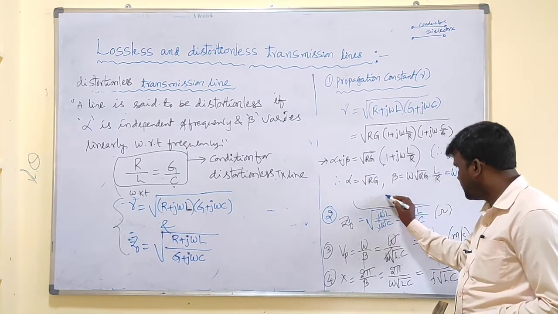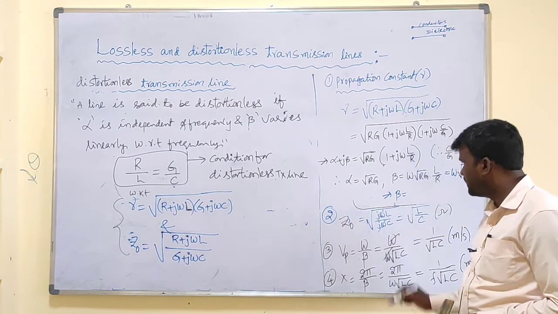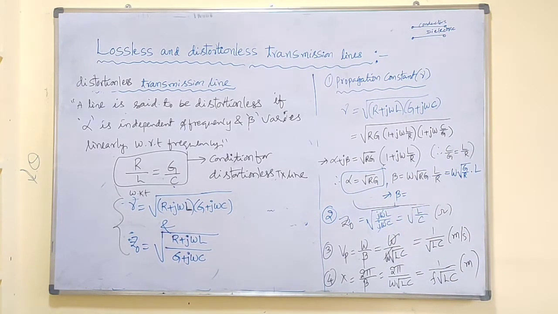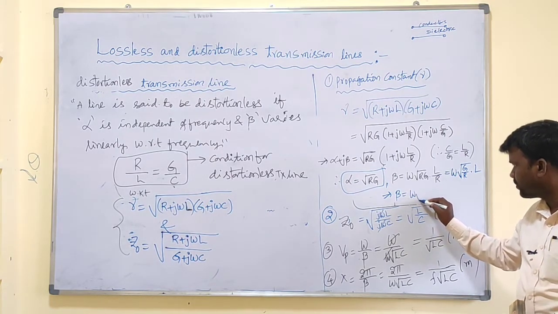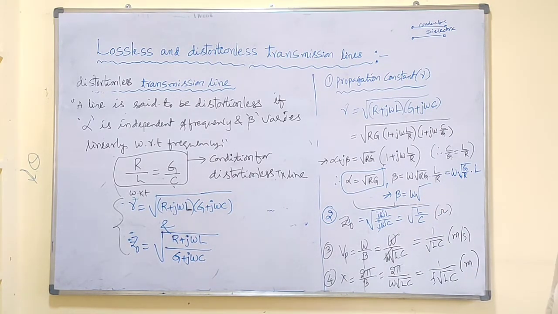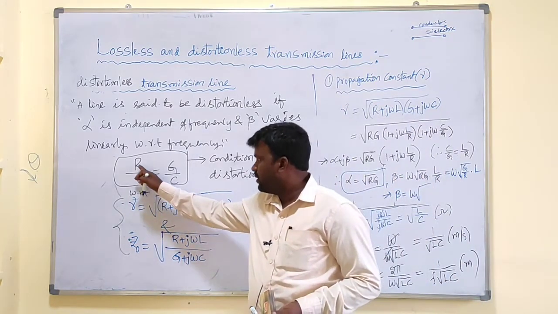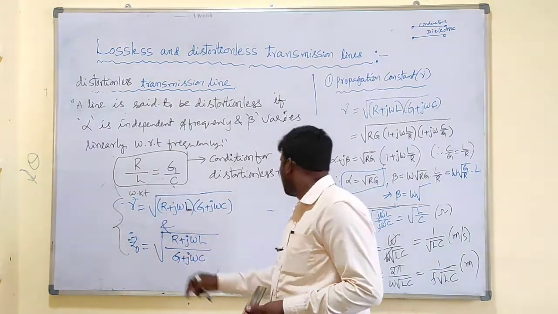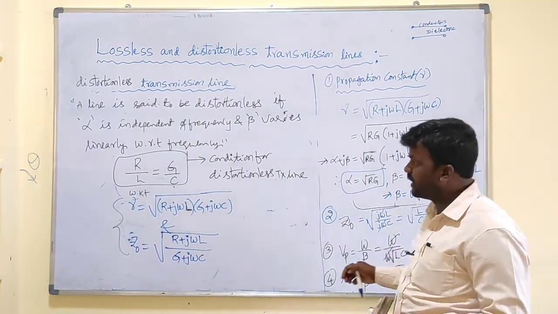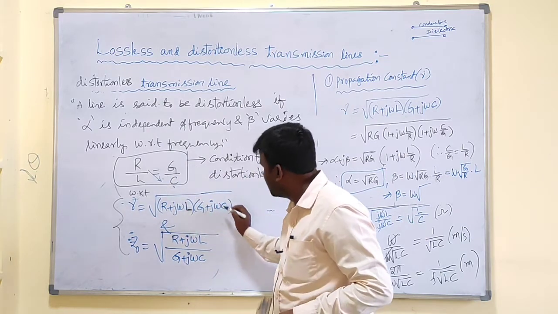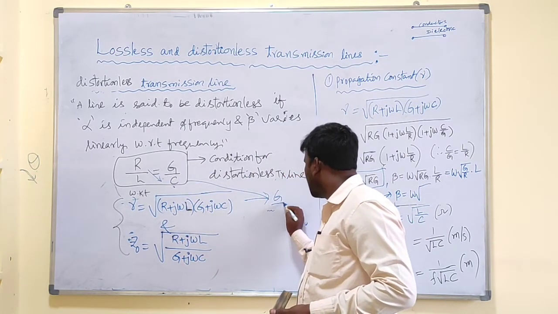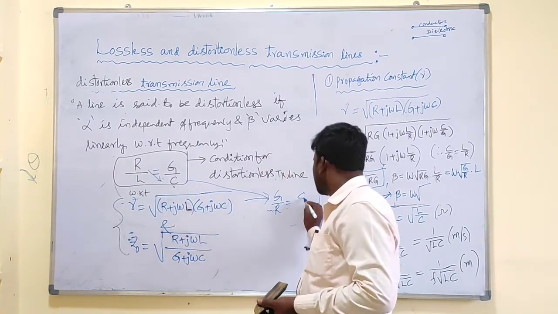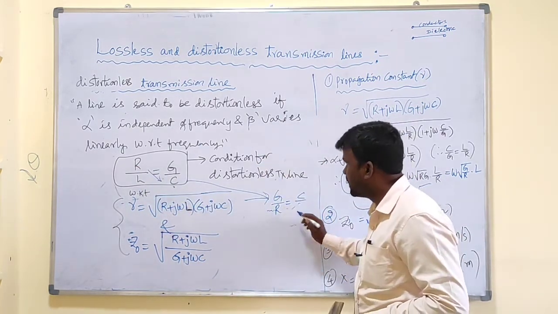Now this can be written like this, that is beta is equal to omega into root G by R. Alpha equals root Rg and beta equals omega into root G by R. L by R equals R by L equals G by C. We require G by R. Send this term to this side, so from this we can write G by R as C by L. G by R is nothing but C by L.